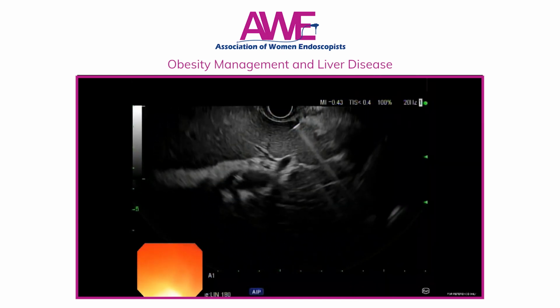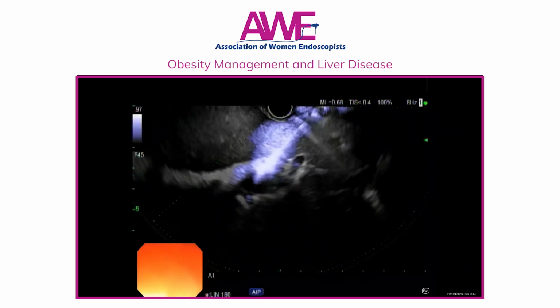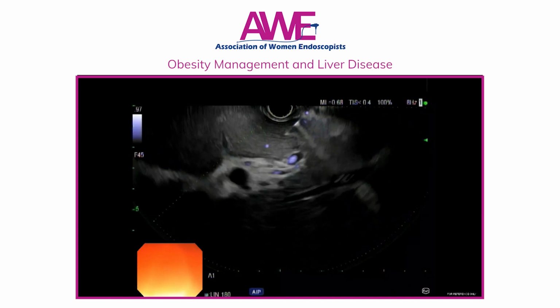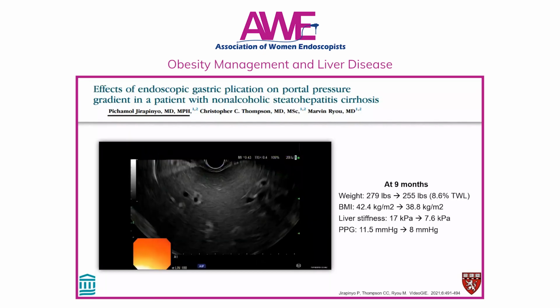This patient then underwent a POST procedure successfully. At 9 months, her BMI went from 42 down to 38, representing an 8.6% total weight loss. On FibroScan, her liver stiffness score went from 17 down to 7.6 kilopascal, and her PPG went from 11.5 millimeters mercury down to 8 millimeters mercury.